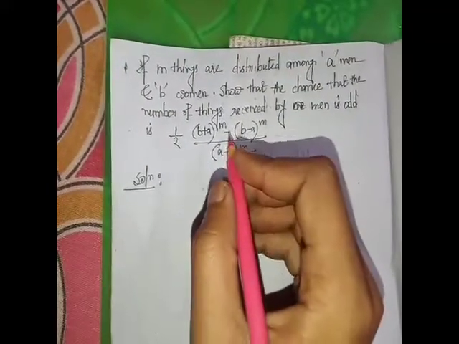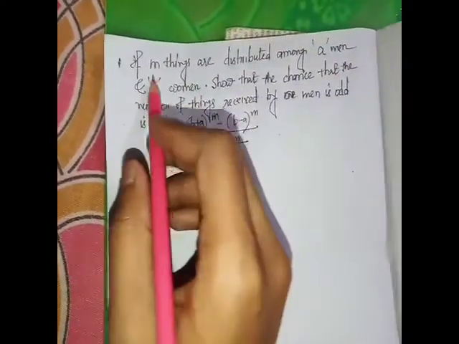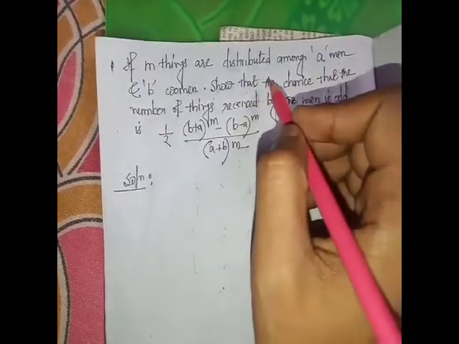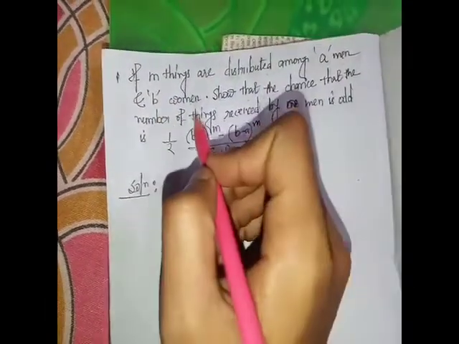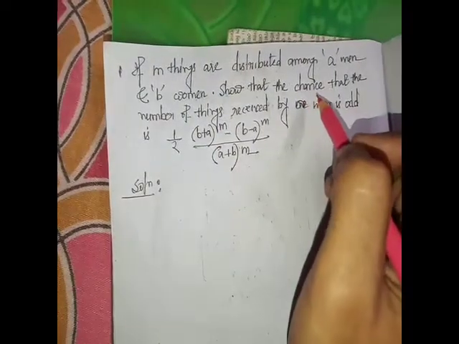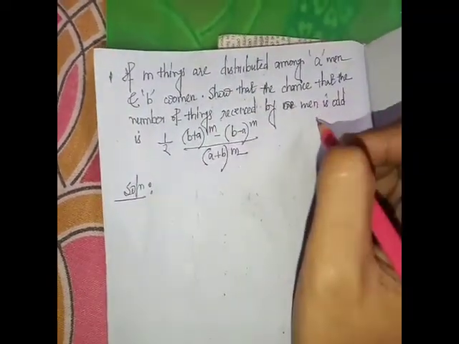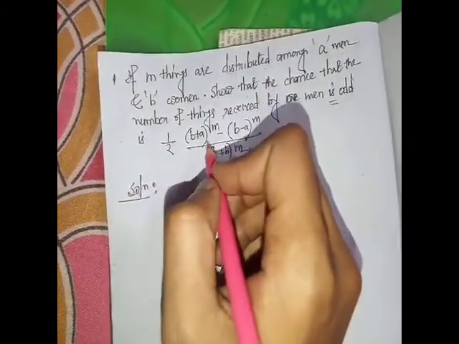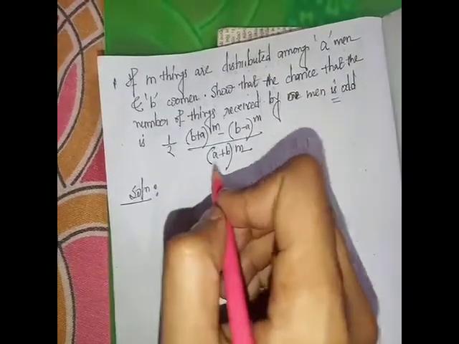Next, we discuss an example. If m things are distributed among a men and b women, then the chance that the number of things received by men is odd is half of ((b plus a) whole to the power m minus (b minus a) whole to the power m) by (a plus b) whole to the power m.